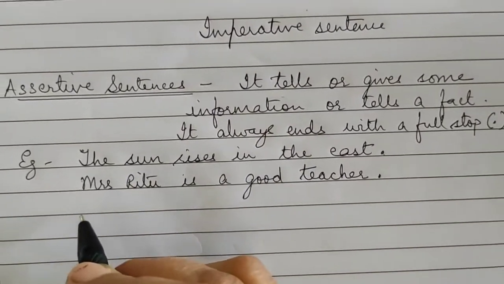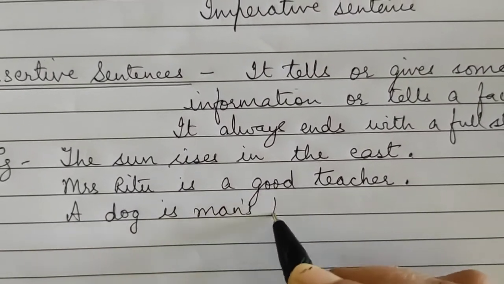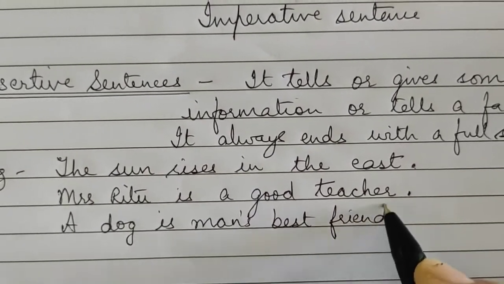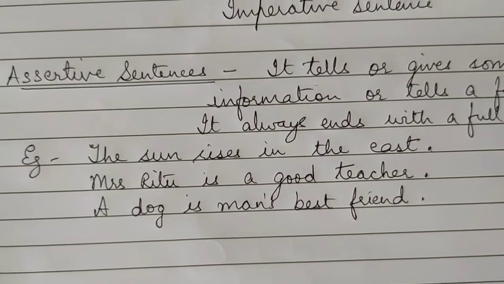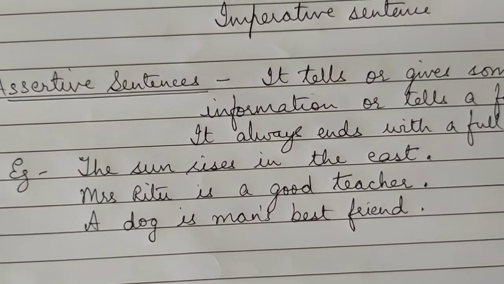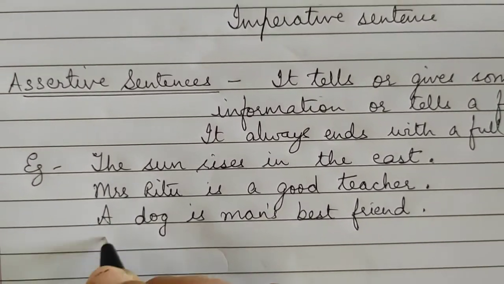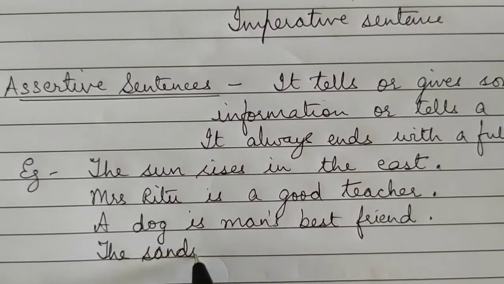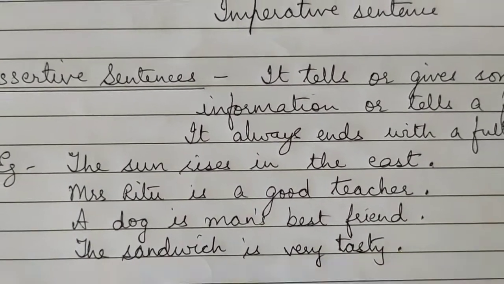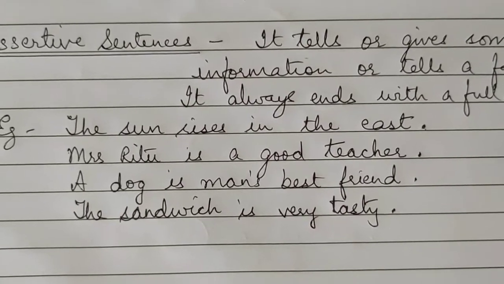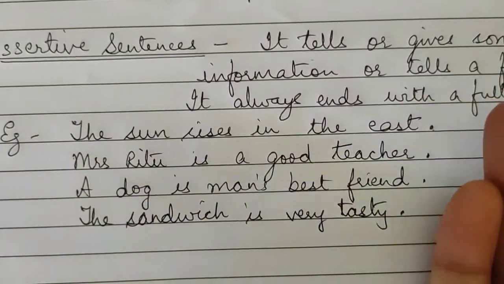I will give you one more example. A dog is man's best friend. Full stop. This is also an example of an assertive sentence. I am telling a fact that the best friend of man is the dog. The sandwich is very tasty. Full stop. Again I am giving some information about the sandwich, that it is very tasty.